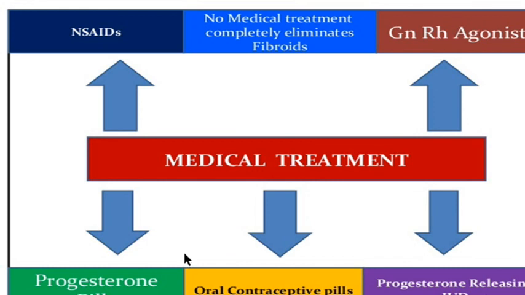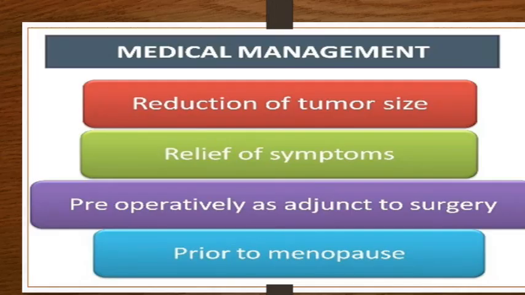So most of these we have discussed again and again, and we will be discussing the newer ones, and we will be just touching those concerned with the fibroids. So this is the medical treatment of fibroids. We want medical management, first and foremost, for the relief of symptoms. So all symptomatic fibroids with heavy menstrual bleeding require treatment. And what does the medical treatment do? It causes a reduction in the tumor size.